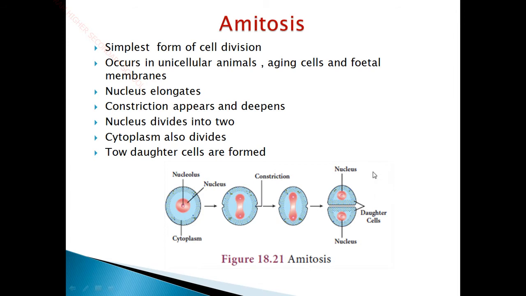This is how the amitosis process happens in bacteria, cyanobacteria and other groups of lower organisms. So here no complicated steps are involved. This is the simplest form of cell division.